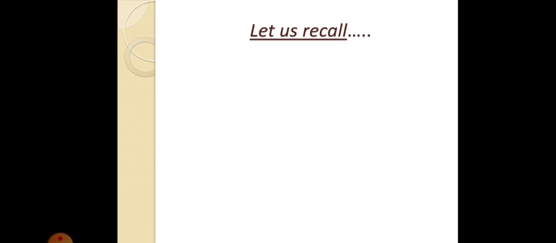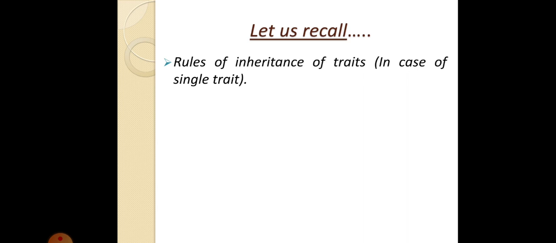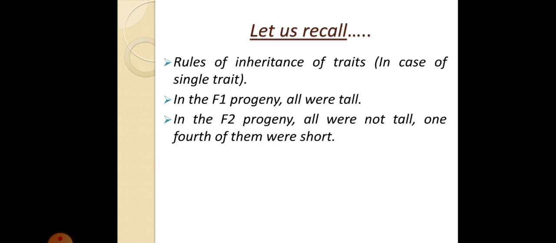Now let us try to recall what we have studied. We studied the rules of inheritance in the case of a single trait, and we found that in the F1 progeny, all were tall. In the F2 progeny, not all were tall; 1/4 of them were short. And we studied that when only one trait is studied during a cross, it is called a monohybrid cross.